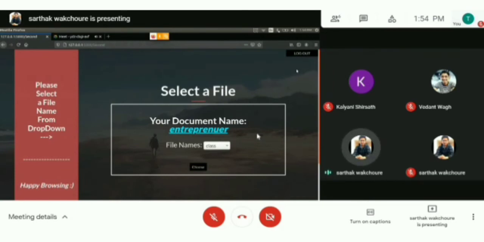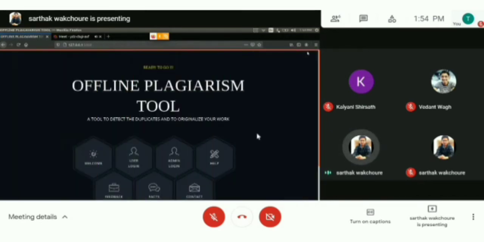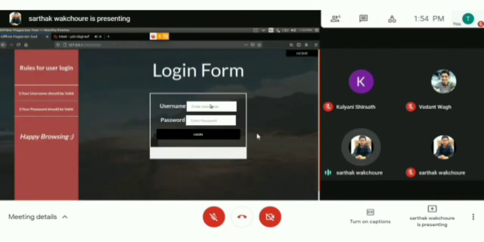Now he will log out and let's say another user logs in and has to follow the same procedure. Now let's say Amit has logged in. He will be entering the credentials. If those are valid, he will be directed to the next page, else he will be given an error.